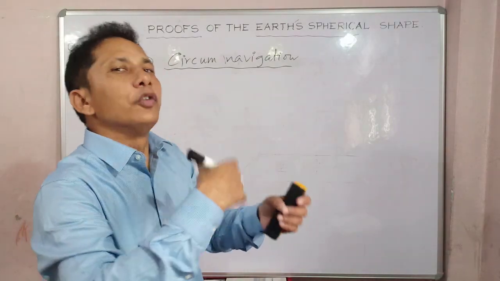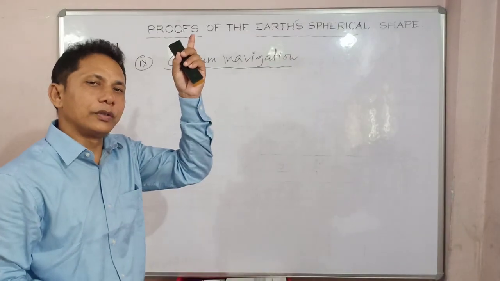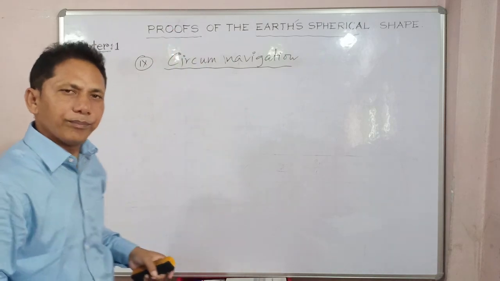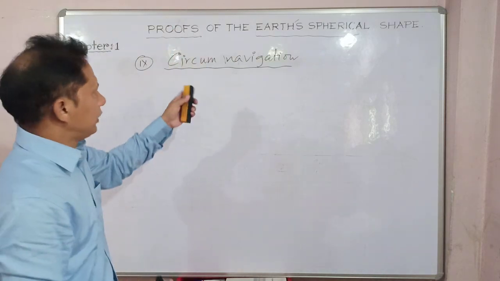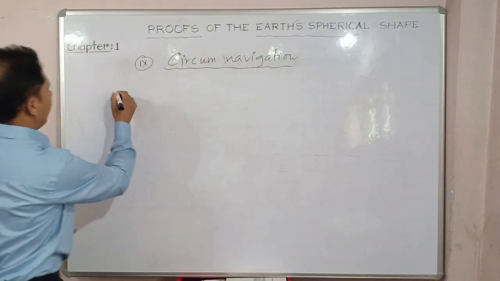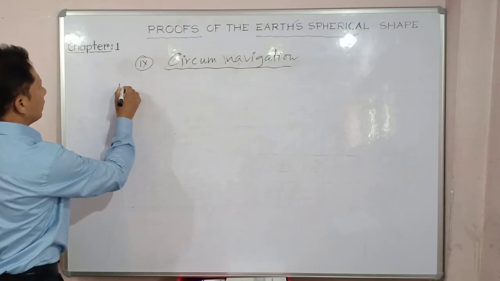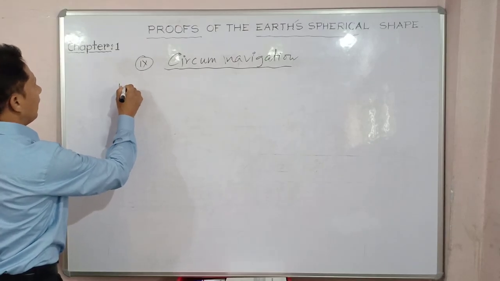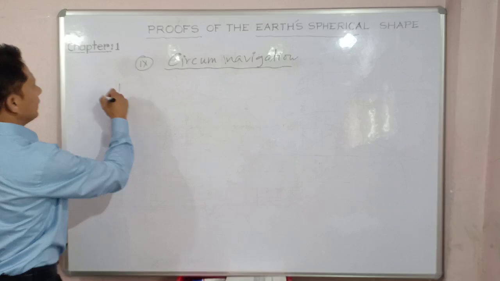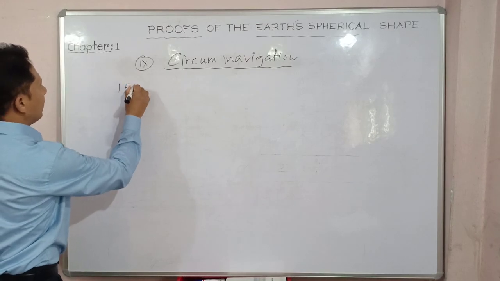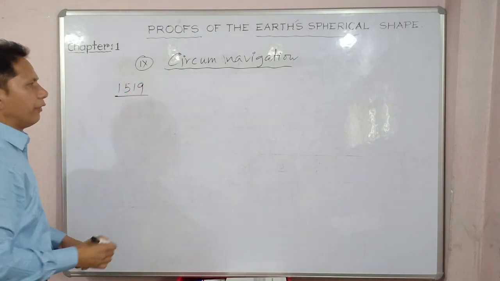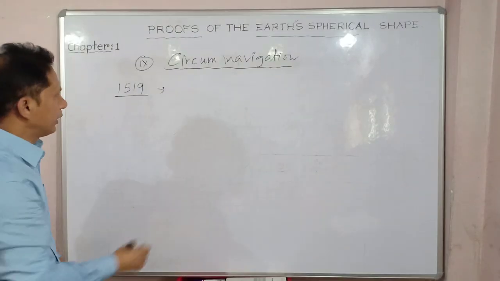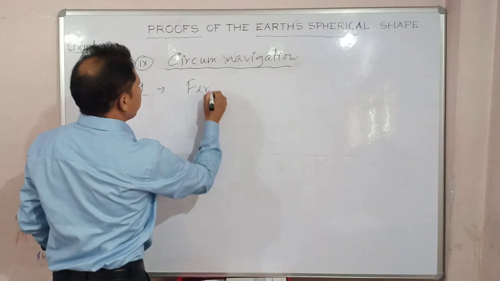This was used to be believed by the people of the geocentric view during ancient times, right? So in the year, I think it is 1519, if I'm not mistaken. The name of the person, who is this fellow?